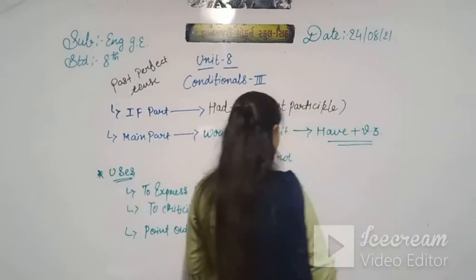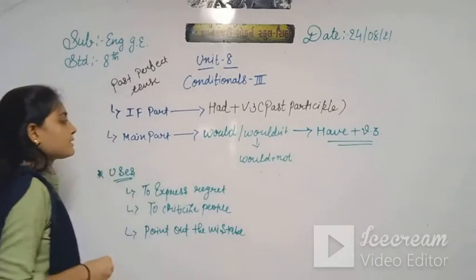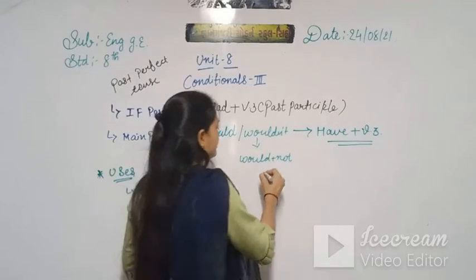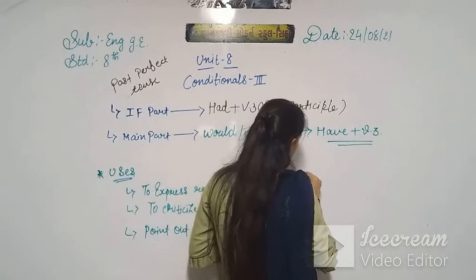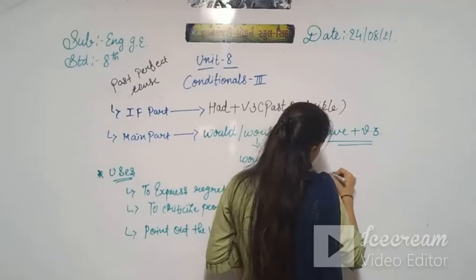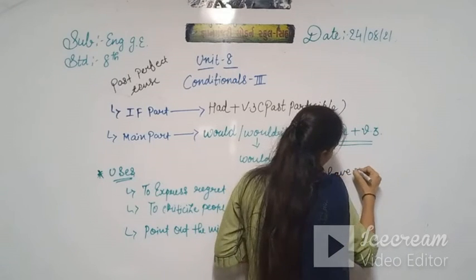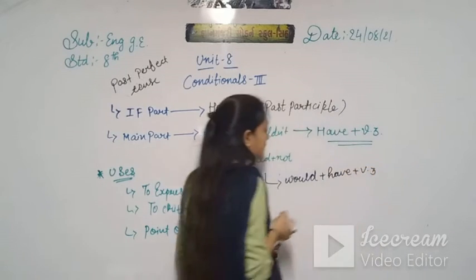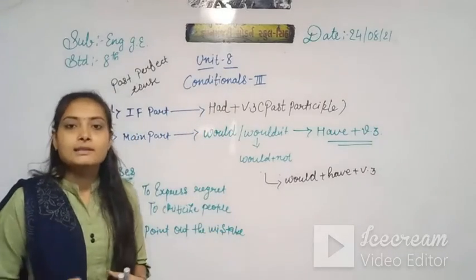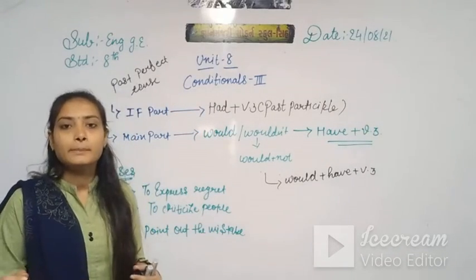So our sequence becomes would plus have plus verb 3.